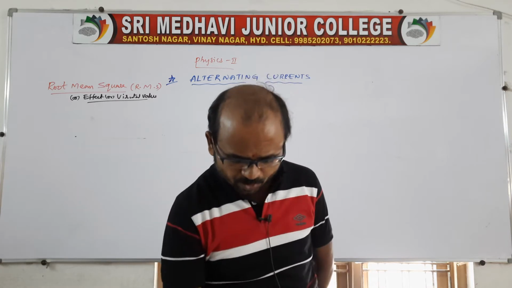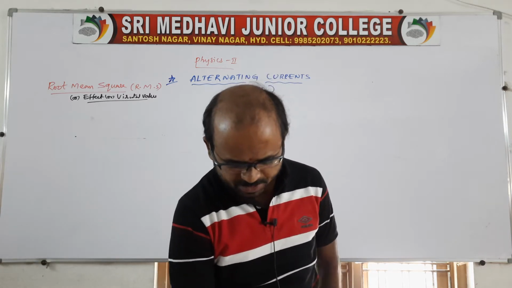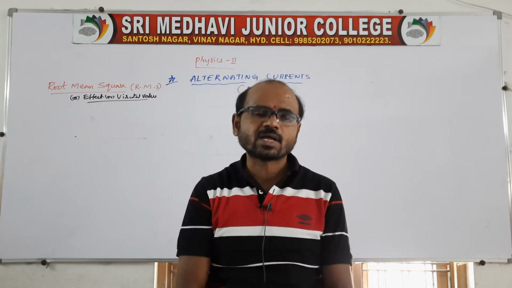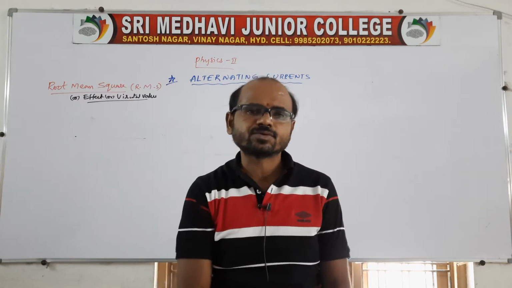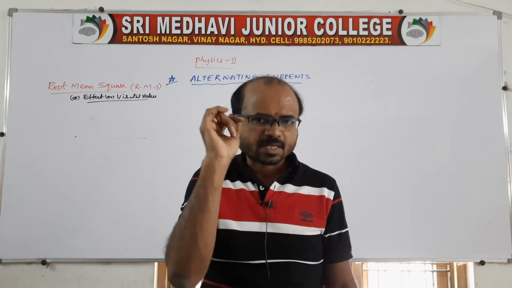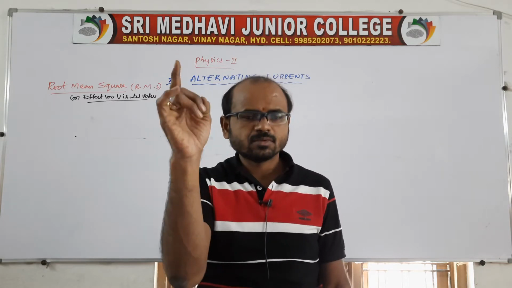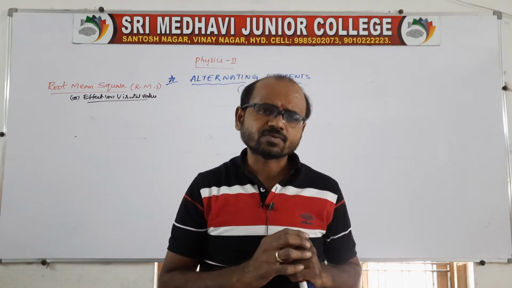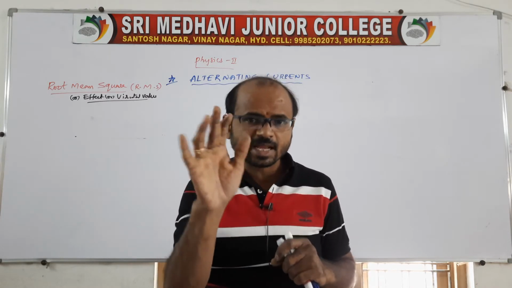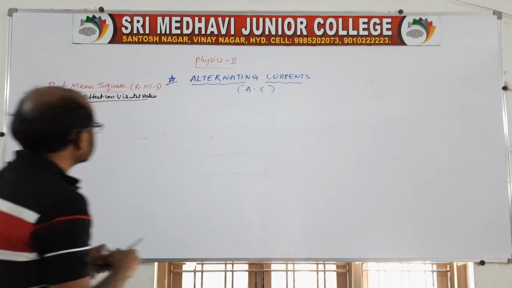But the root mean square value is the root mean square of all instantaneous values. That is root over I1 square plus I2 square plus I3 square and so on, divided by n. That is what we call root mean square.